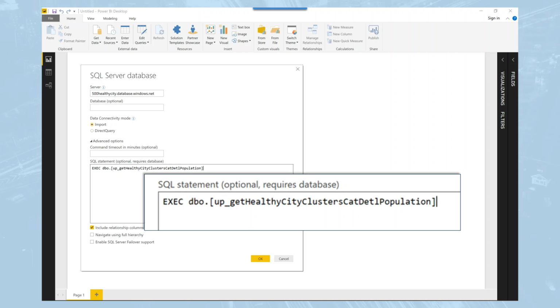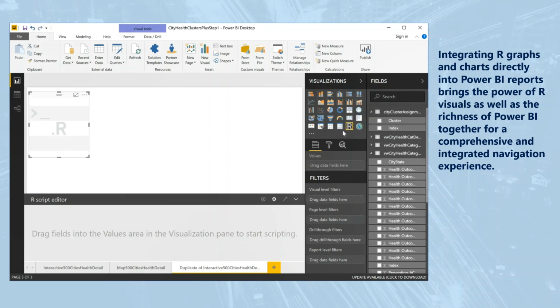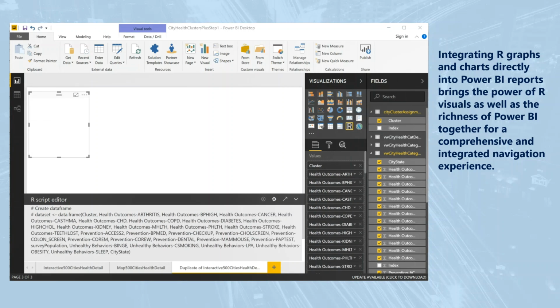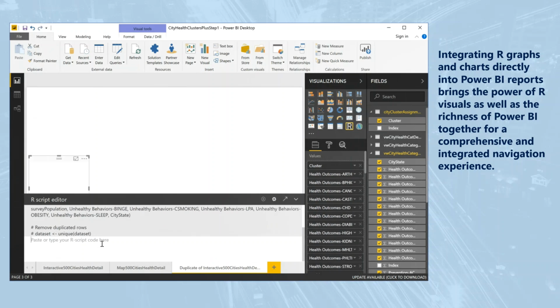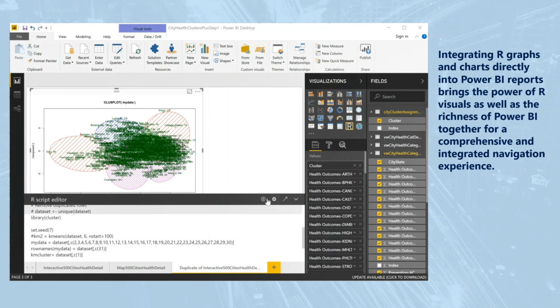Now with Power BI Desktop, which is a free analytics and visualizations authoring tool, we can get data from our Azure SQL DB instance and execute the stored procedure to retrieve the cluster identifiers for each city. For the R graphics that we executed in the R code from RStudio using the cluster plot function, we can copy that code directly into the Power BI Desktop where the supporting cluster identification data is populated from the aforementioned stored procedure that we executed.